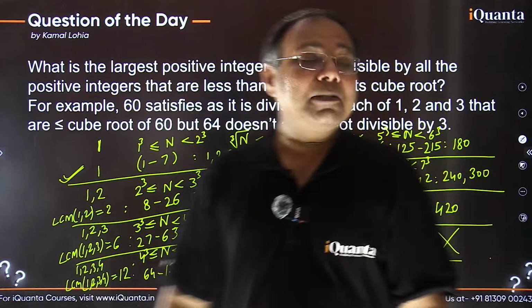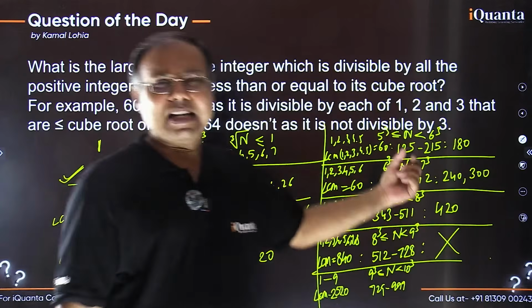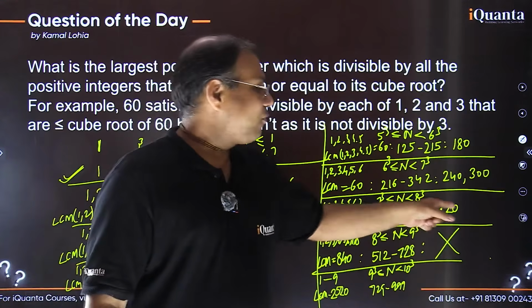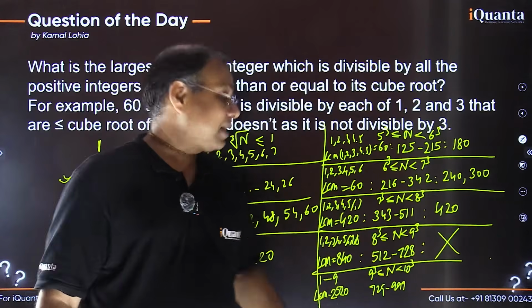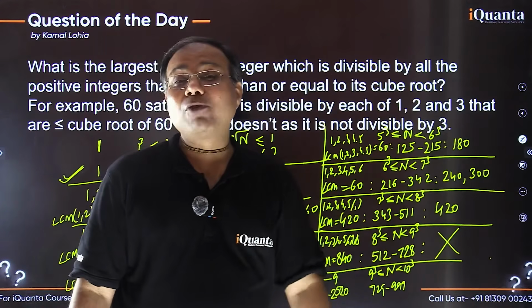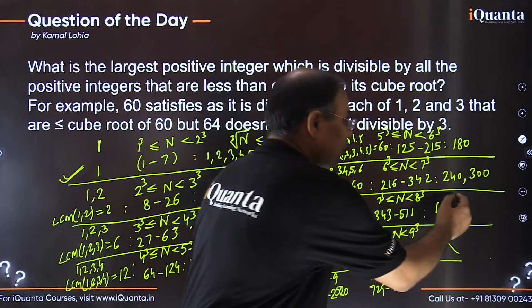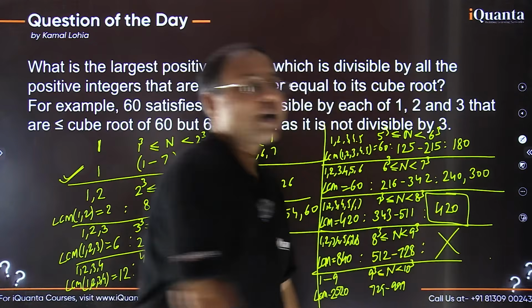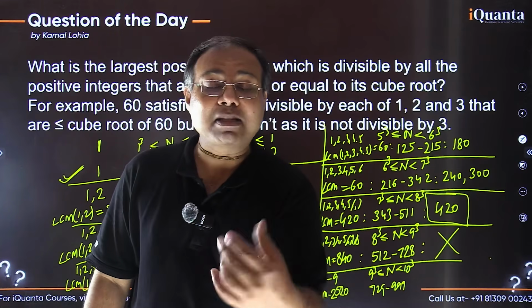So gradually the numbers which satisfy the condition were decreasing, and finally we got to this range, after which there is no range in which the divisibility conditions would be satisfied. So what is the largest number you are looking for? That is obviously 420. I'm not cheating you.